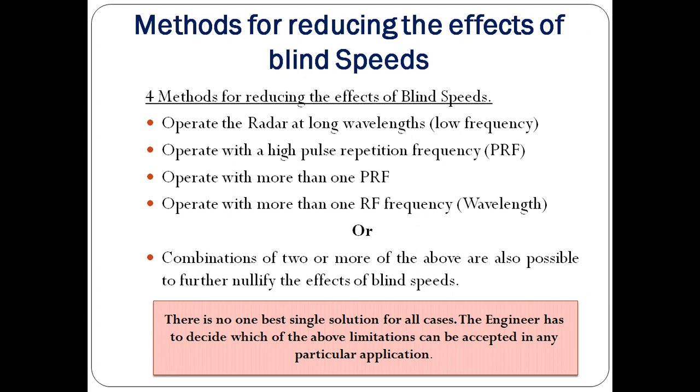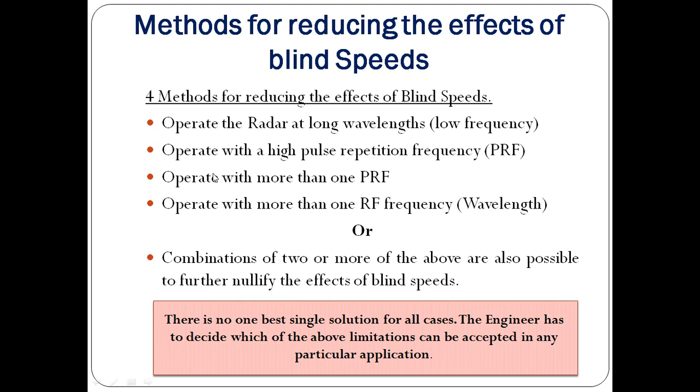That means you operate the radar at a low frequency so that you can reduce the effect of the blind speed. Or you can operate the radar with a high PRF. If you take a high PRF value in the transmitted waveform, then you can reduce the effects of the blind speed, because you know that your blind speed is inversely proportional to the PRF. By taking a higher value of PRF, you can reduce the effect of the blind speed.